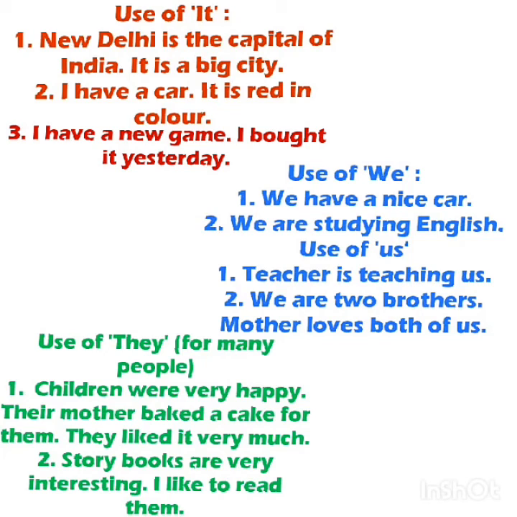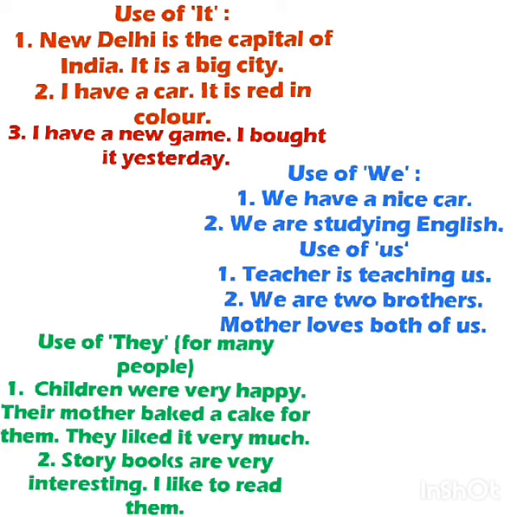Next, use of "they" and use of "them" also we will study. See, "they" and "them" are both used for many people. Like, children were very happy. Their mother baked a cake for them. They liked it very much. Here children is a plural word.